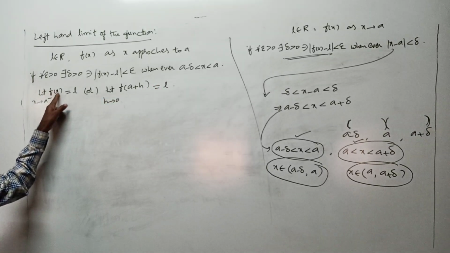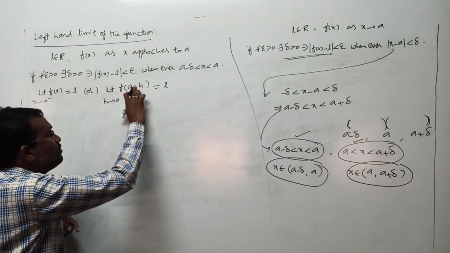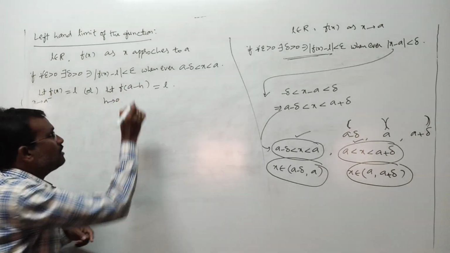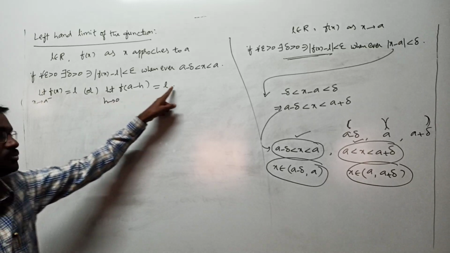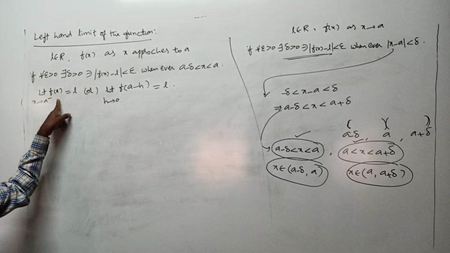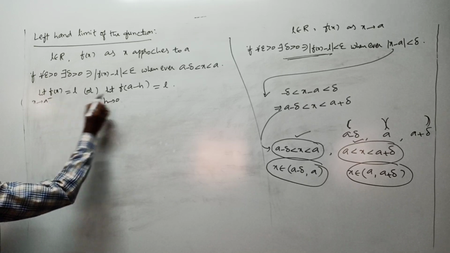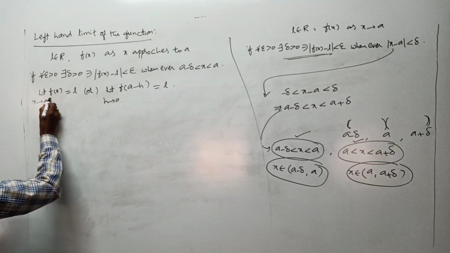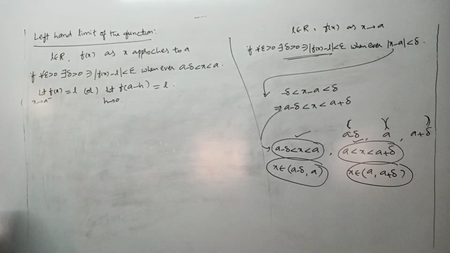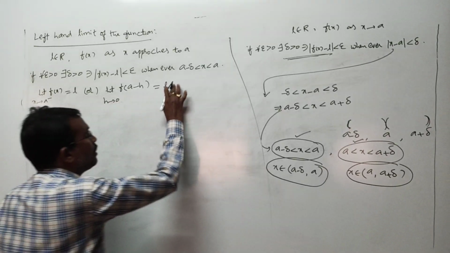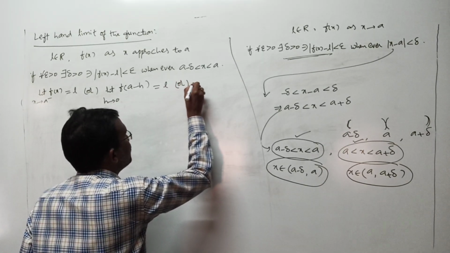Now the relation x tends to a minus you can write as limit f of a minus h as h is tending to 0. Understood or not? Or this same thing you can write as